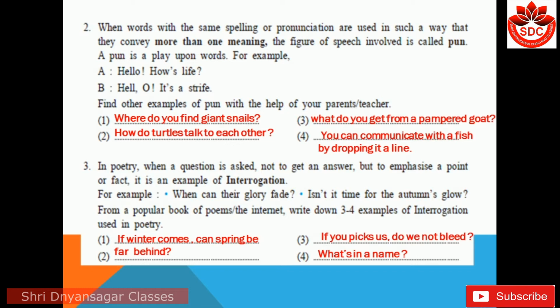For example, when can their glory fade? Isn't it time for autumn glow? From a popular book or poem, or the internet, write 3-4 more examples of interrogation used in poetry. I have given you some examples there. You can write more.